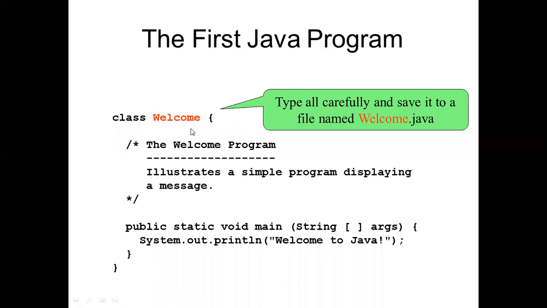Here we are considering that we are writing the program over this Welcome. Suppose we want to print a string, then we indicate it as Welcome. So we will make a file Welcome.java. This is the first program. Suppose, for example, this is the comment /*, like in C programming or C++. These are called comments.